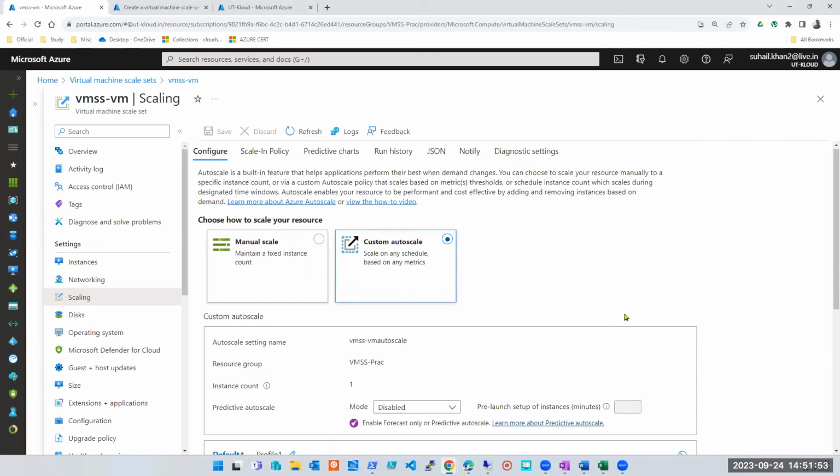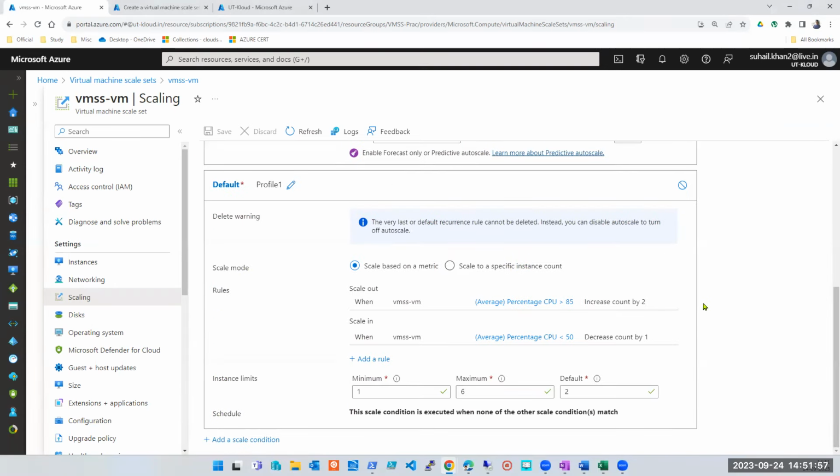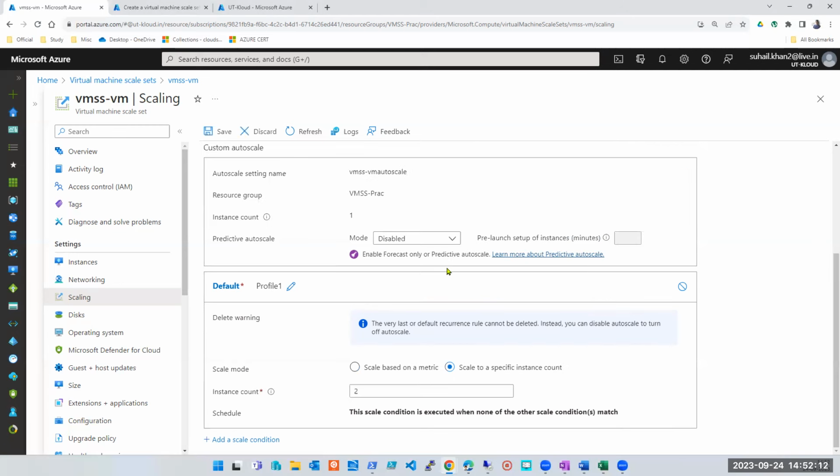Okay, but what Joseph's question here is, like we discussed yesterday: if my application is like IRCTC, where I know that every day from 10 to 12 p.m. I will have traffic, so I don't have to wait for this. Even if there's no traffic, I want to have some extra machines. So how do we achieve that?